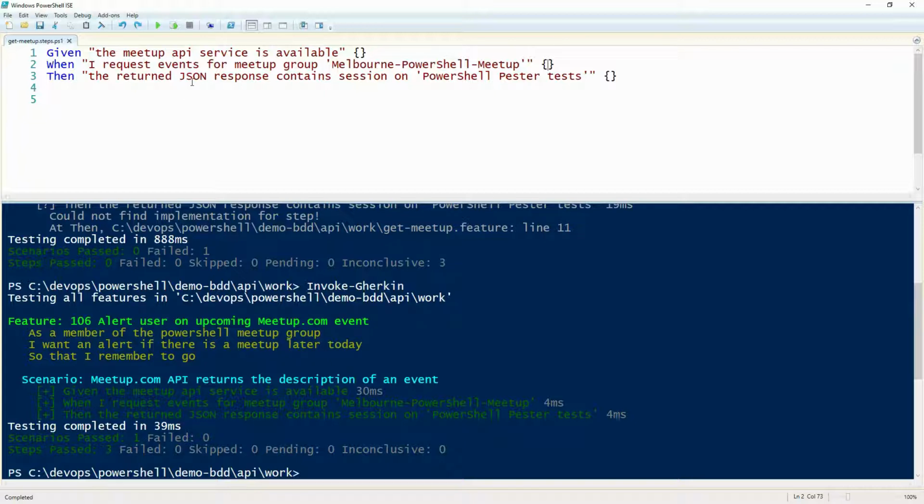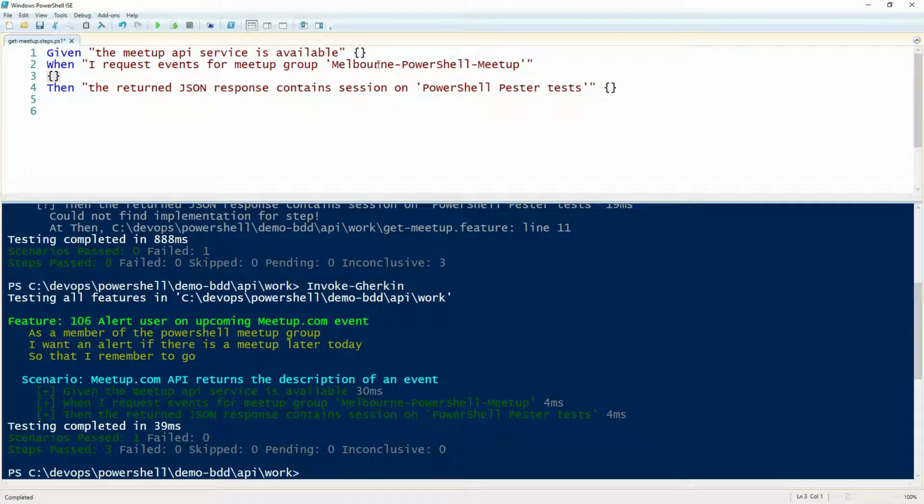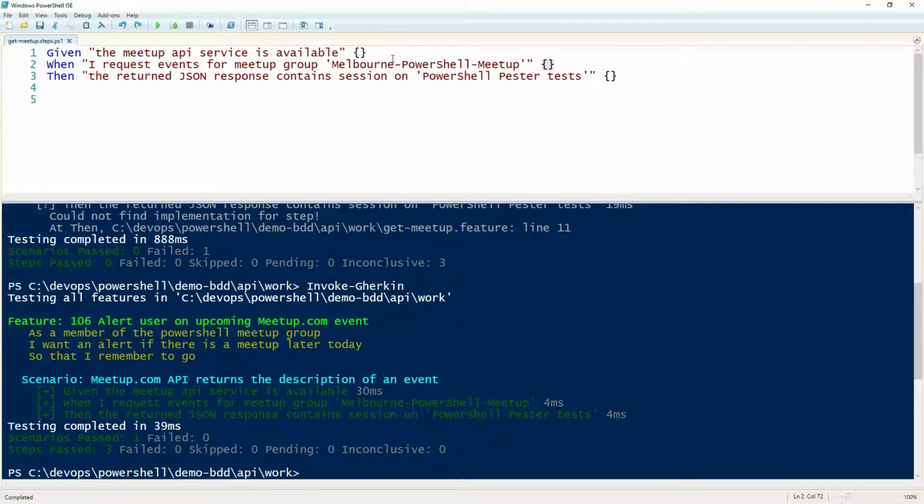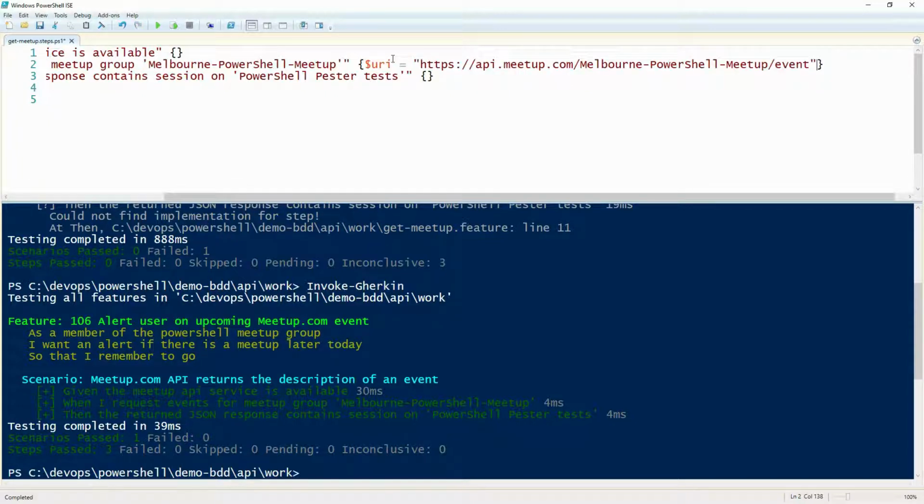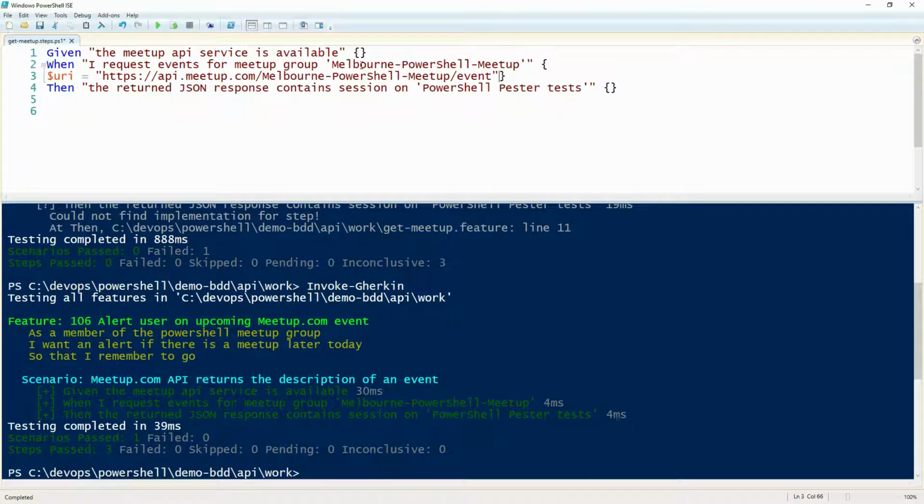When I request events for the meetup group, let's put some code into those curly braces. On line number 2, put the mouse cursor between the curly braces, press enter, and paste it here. Oops, Control Z, well done. Let's put it inside the braces, and maybe a new line. Okay, paste it in here. Fantastic, that's good.